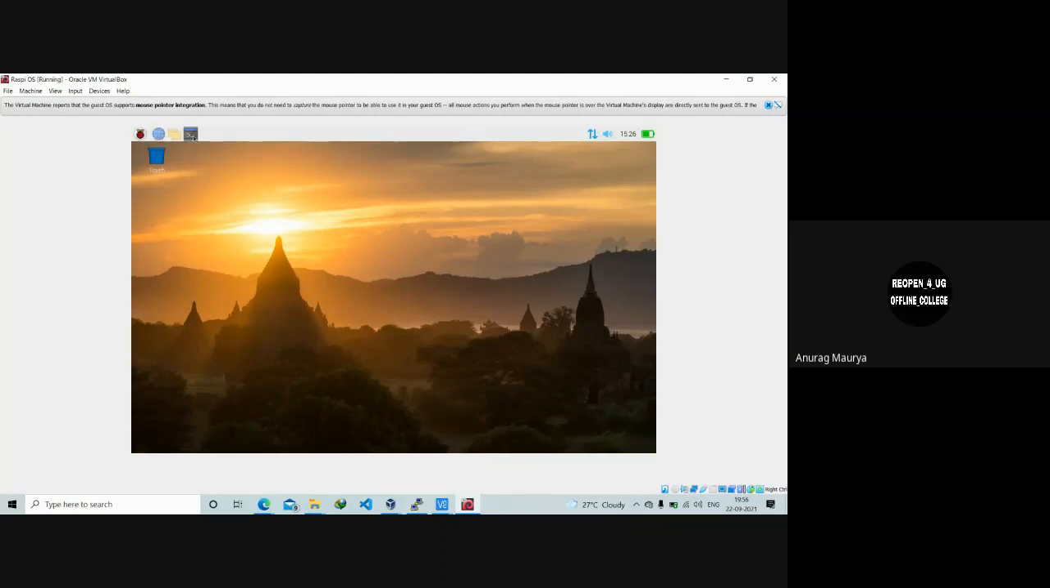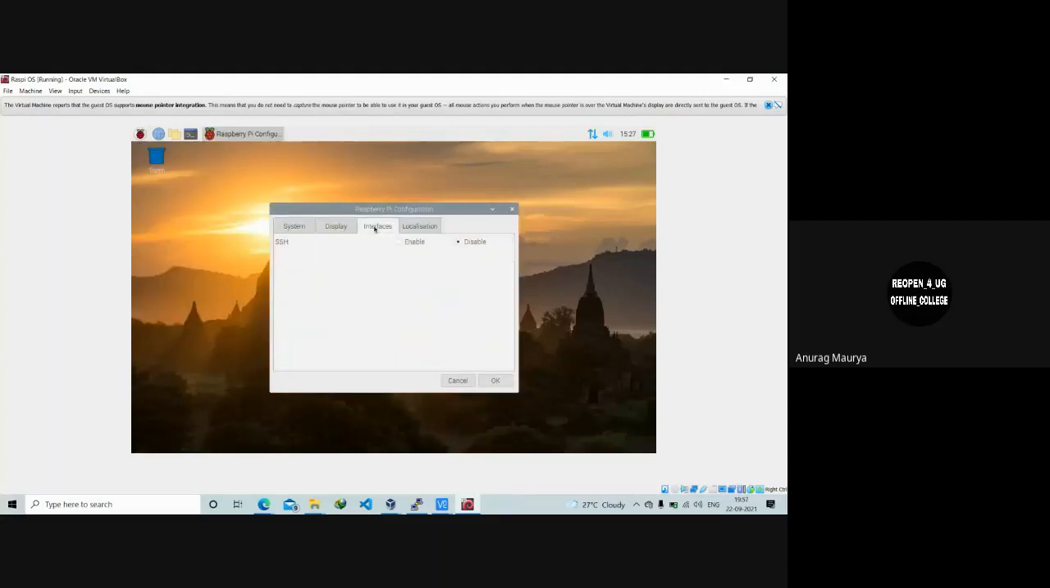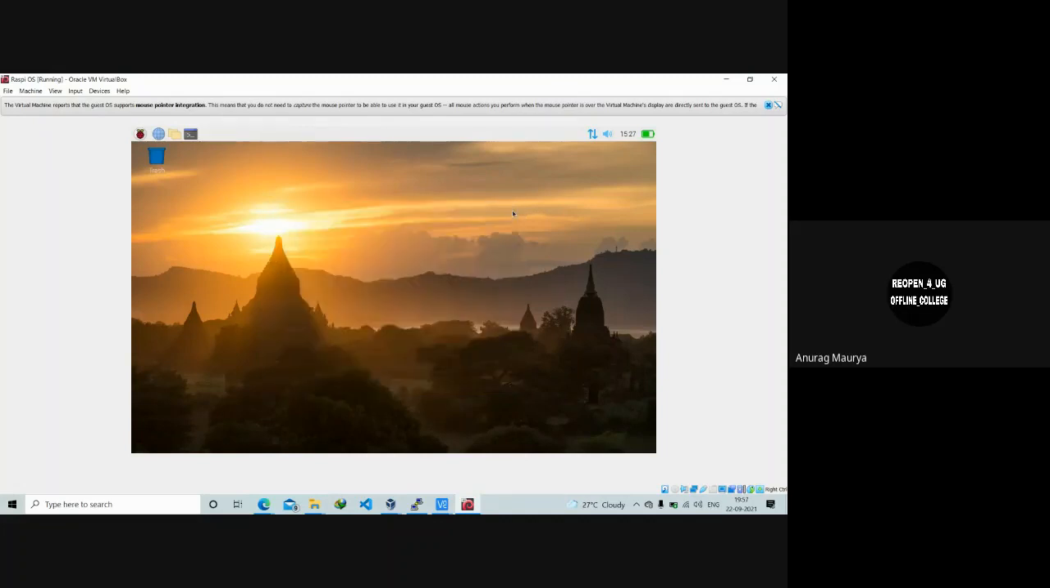There's one thing I would like to tell: not all things are enabled in this Raspberry Pi desktop. There are certain limitations. For example, if you go to interfaces here, there is only SSH available, because there is no external camera port available on my laptop. There is this webcam, but Raspberry Pi particularly enables only the camera pin that is available.